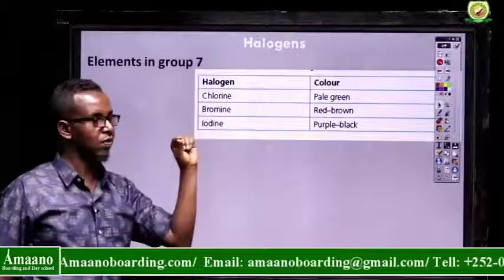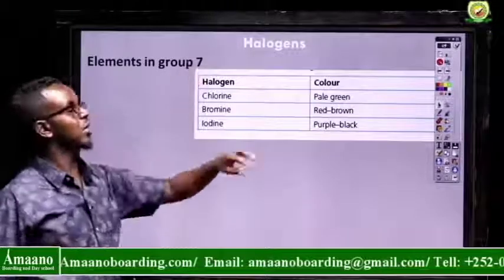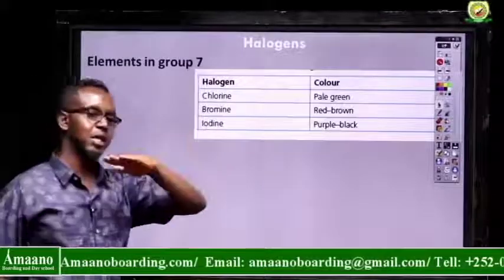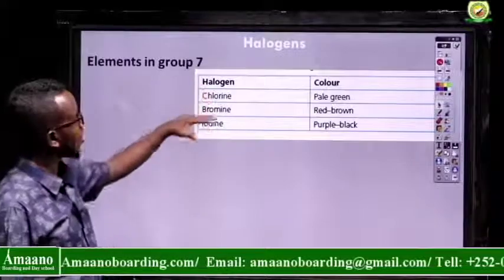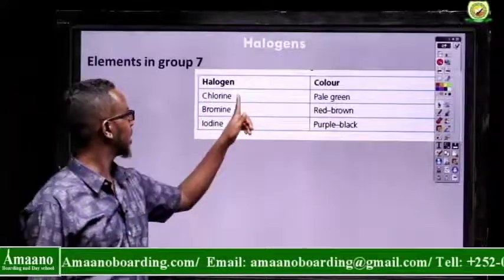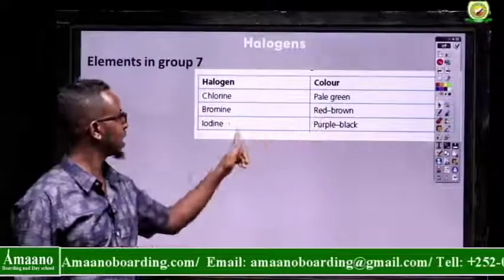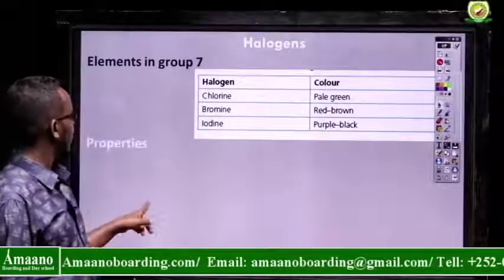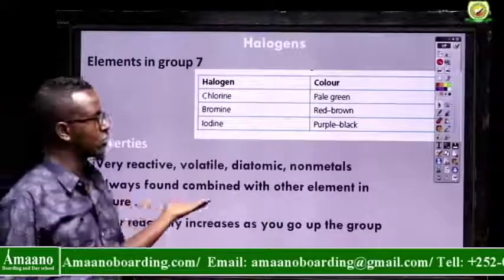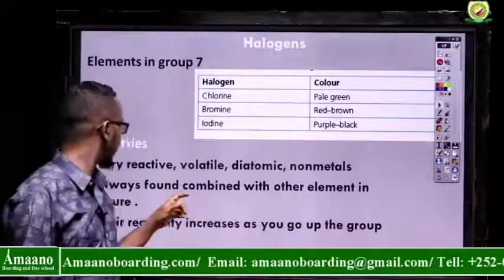Because iodine and astatine are solids, they are next to each other. Chlorine and fluorine behave in a similar way. Bromine is in the middle, in between these two. So bromine is a liquid. This is the color: chlorine is pale green, bromine is red brown, iodine is purple black. These are the properties of halogens, or what we call group 7.